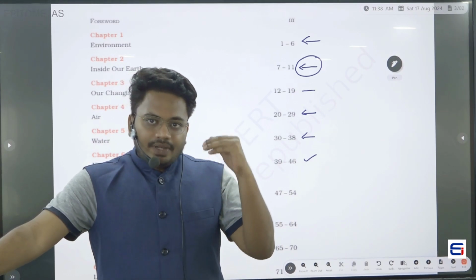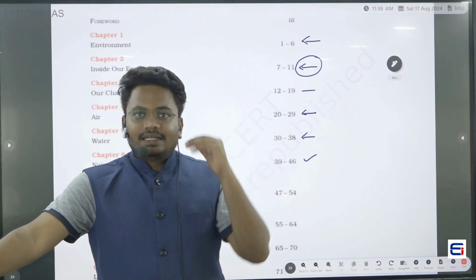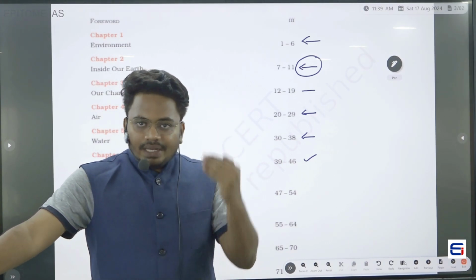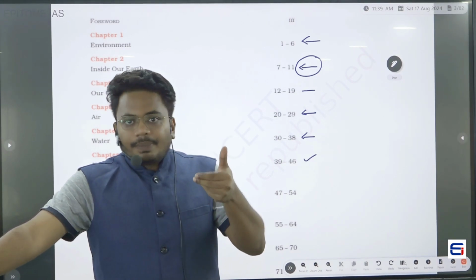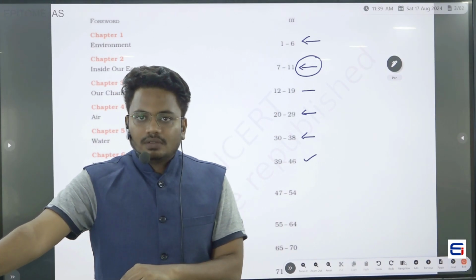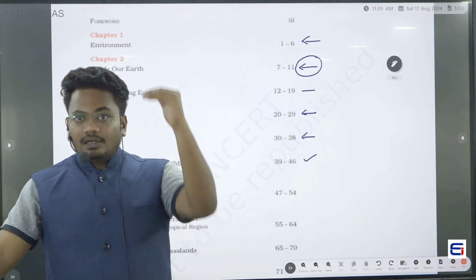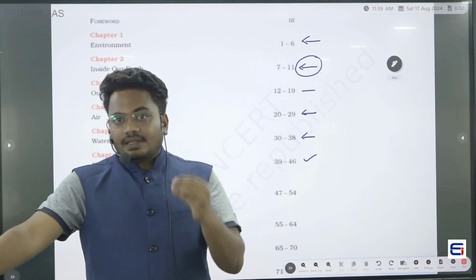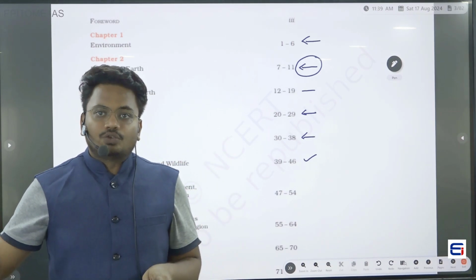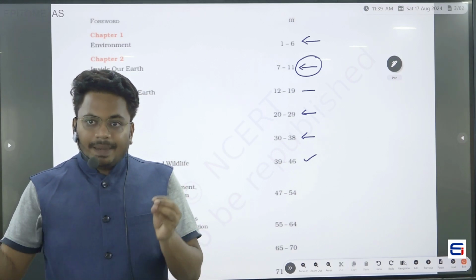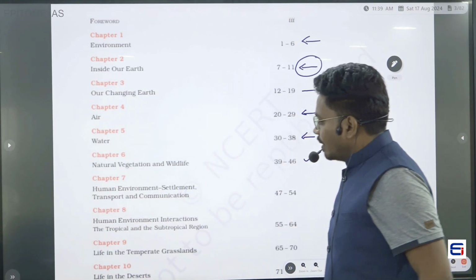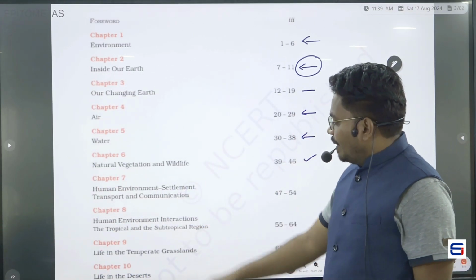The area between the Tropic of Cancer and the Arctic Circle, between these two latitudes, is called the temperate zone. In the same way, in the southern hemisphere, the zone between the Tropic of Capricorn and the Antarctic Circle is also called the temperate zone. The zone between the Arctic Circle and the North Pole, and in the same way in the southern hemisphere between the Antarctic Circle and the South Pole, is called the polar zone. We understood that we have divided these zones depending upon the temperature.